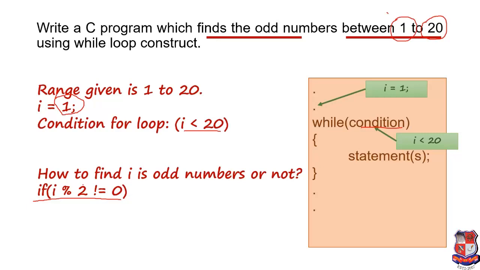So where will we put this logic in this program? Over here, in the statement, we'll write: if i modulo 2 not equals to 0. If this condition is true, then we'll write a printf statement over here and print the odd number. Now we'll see the demonstration of this program in Turbo C++.